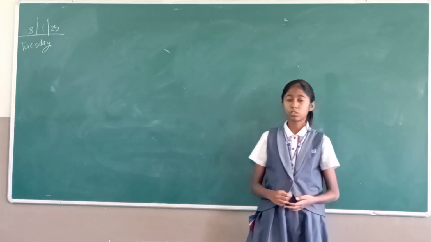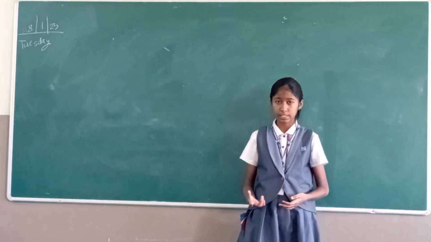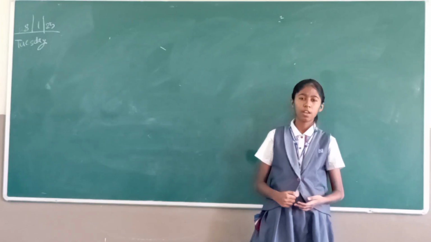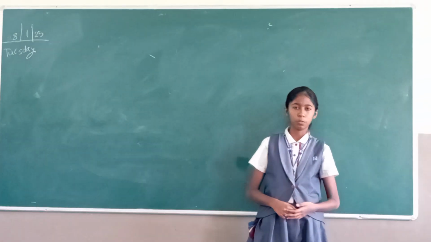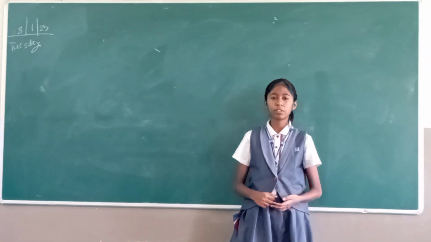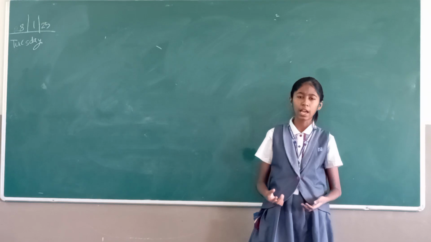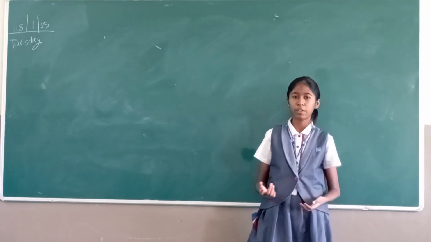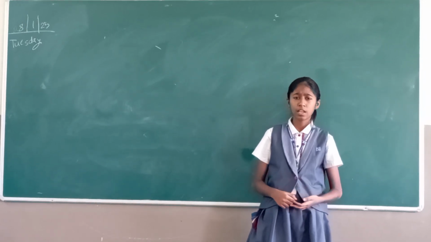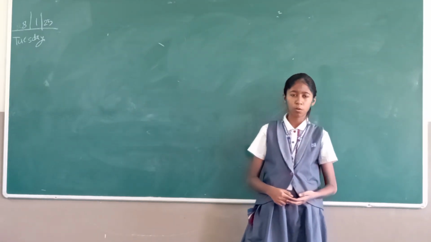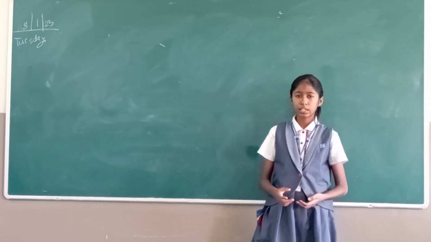Acidic salt. The salt which is formed by a strong acid and a weak base is called an acidic salt. For example, FeCl3. Basic salt. The salt which is formed by the neutralization of a strong base and a weak acid is called a basic salt. For example, CH3COONa.